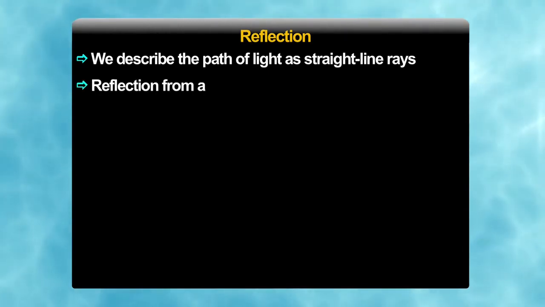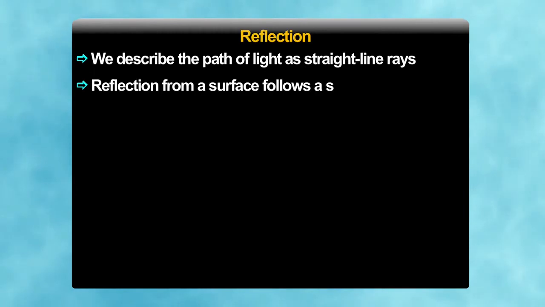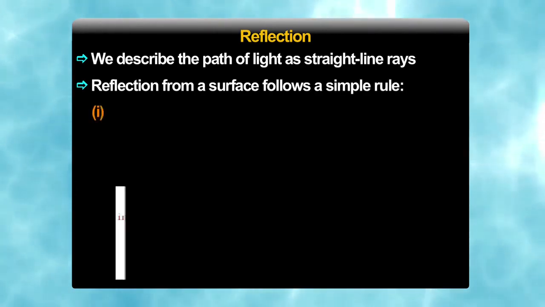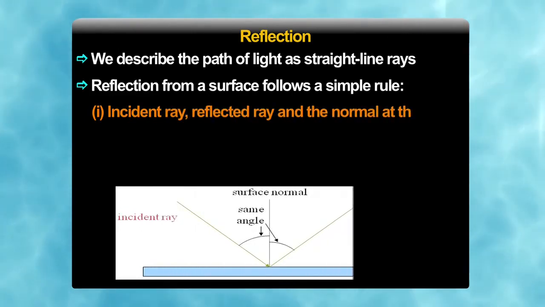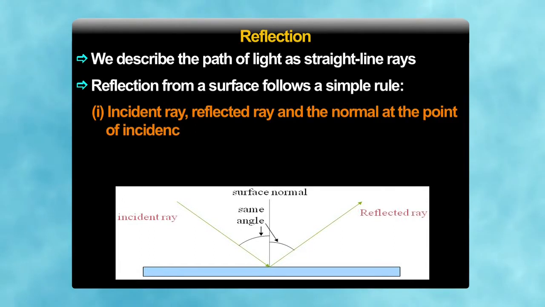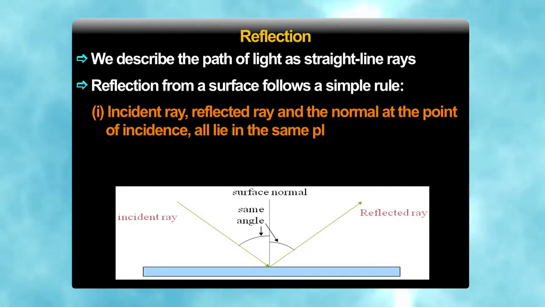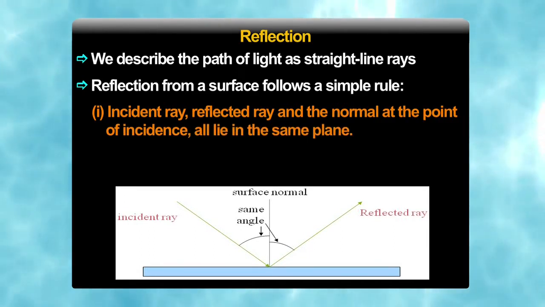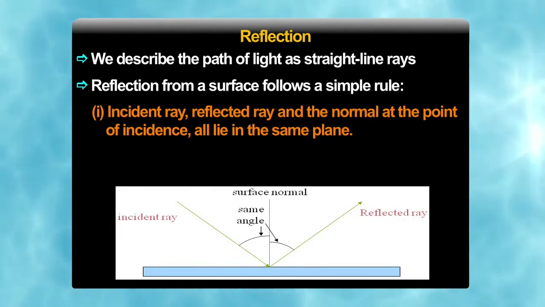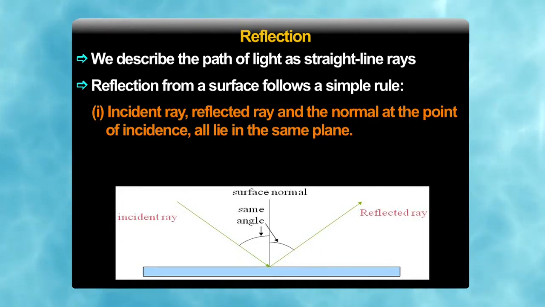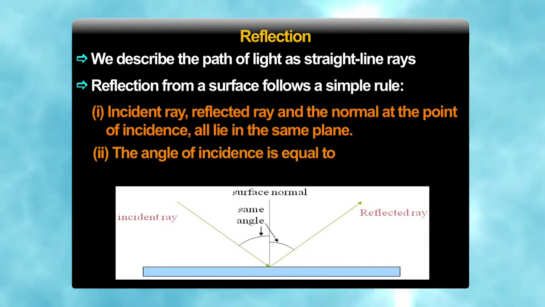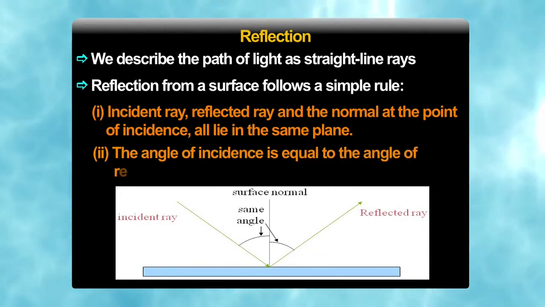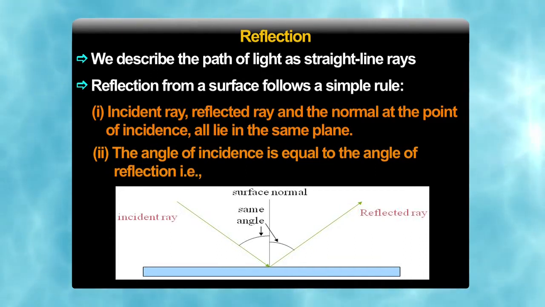Reflection from a surface follows a very simple rule. The incident ray, the reflected ray and the normal at the point of incidence all lie in the same plane. What do you mean by plane? In a room, a wall is a plane. Second, the angle of incidence is equal to the angle of reflection, that is, i = r.